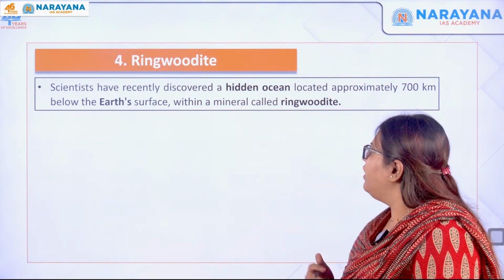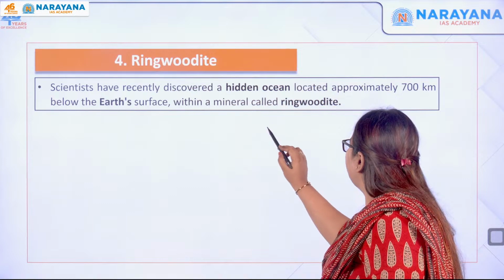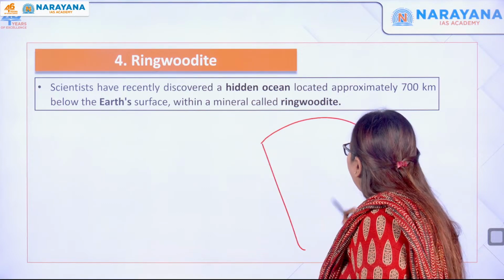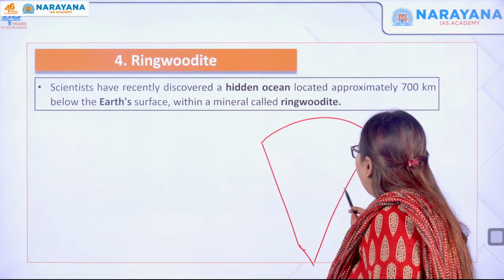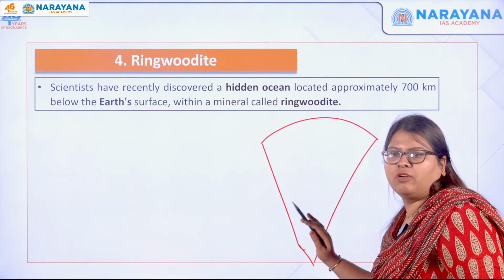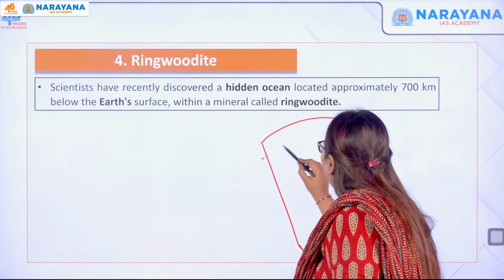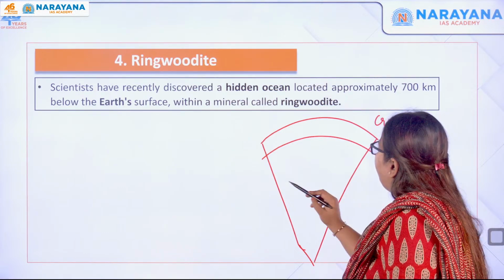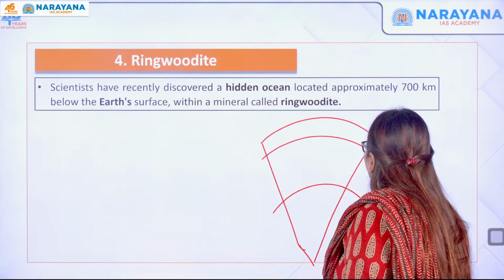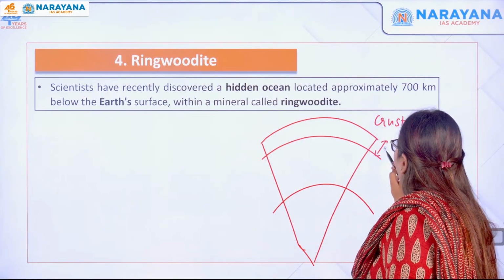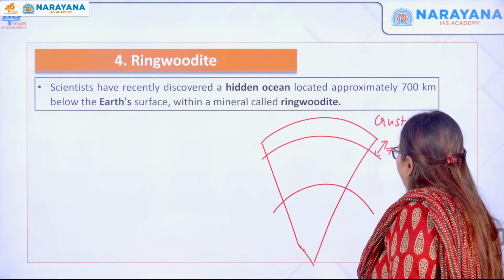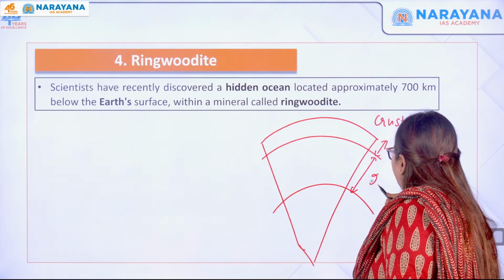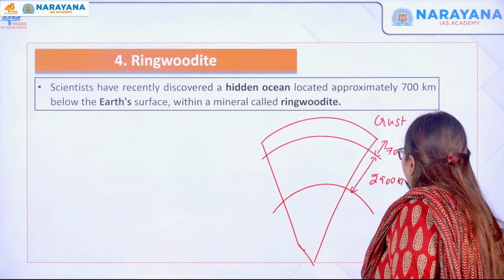Okay, if you see the earth's crust, I'm just very fairly giving you an idea. If you see the layers of the earth, this is actually the topmost layer, which is called what? The crust. Then you have another layer, which is only around 70 kilometers. The next 2900 kilometers is your mantle.